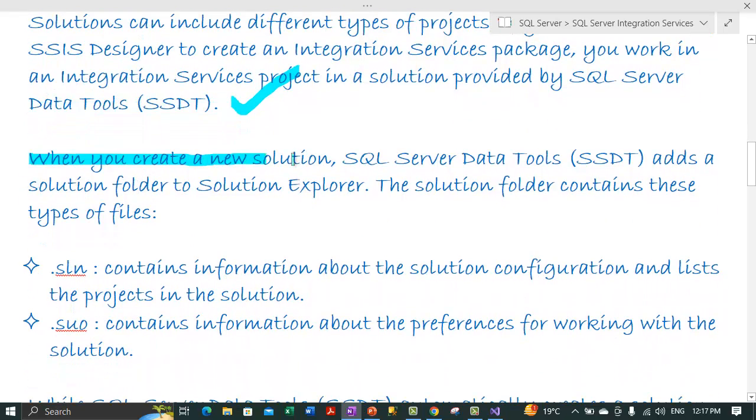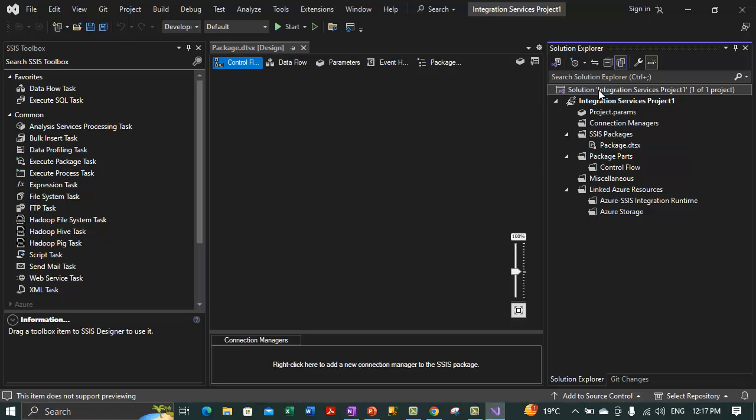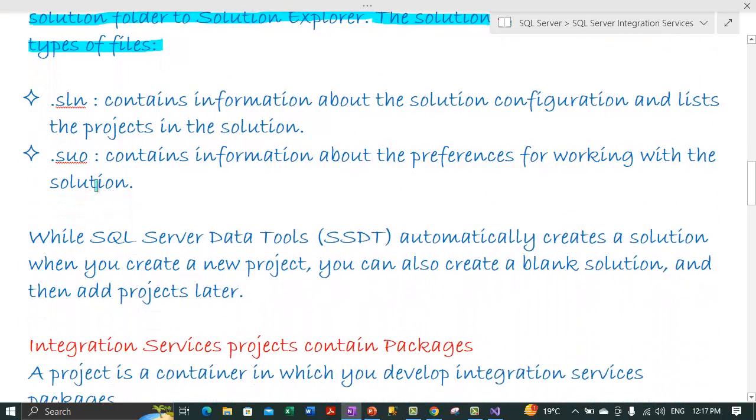Now whenever you create a new solution, SQL Server Data Tools adds a solution folder to Solution Explorer. So we see we have a solution folder in the Solution Explorer. Alright. So it adds a solution folder to the Solution Explorer. The solution folder contains these types of files. So let's talk about the files which the solution folder contains.